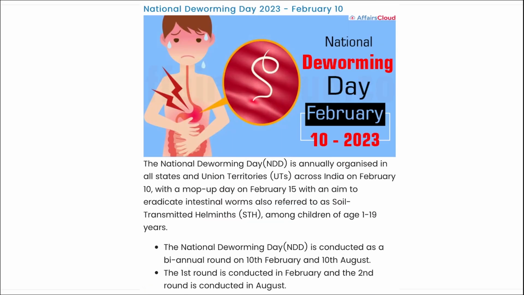Next is National Deworming Day. When do we observe National Deworming Day? It is observed on 10th of Feb. National Deworming Day is annually observed across all states and union territories of India on 10th of Feb, with a mop-up day on 15th of Feb, with an aim to eradicate intestinal worms, also referred to as soil transmitted helminths, among children between age 1 to 19.